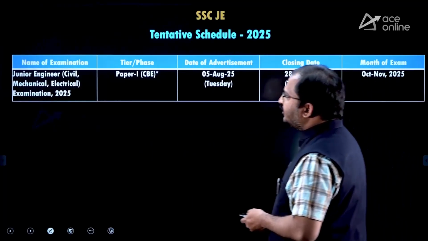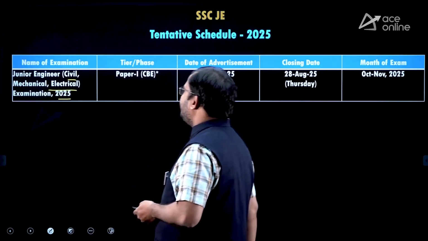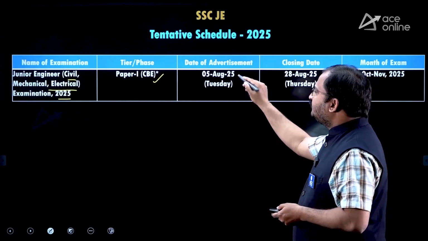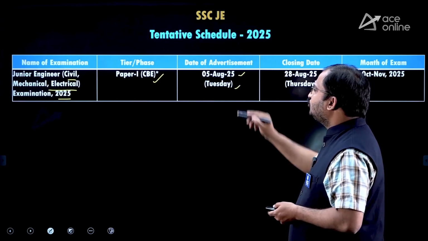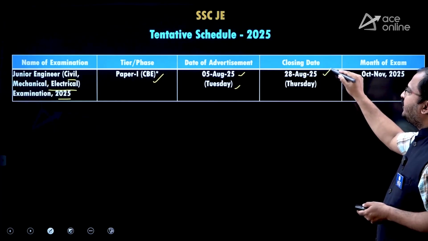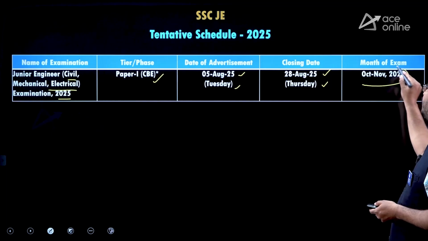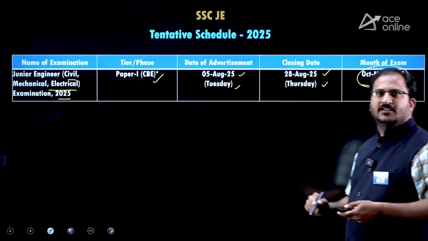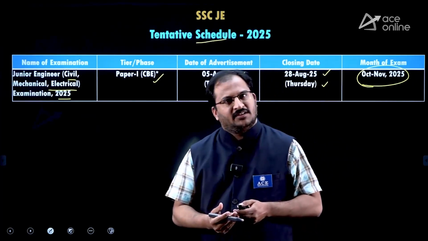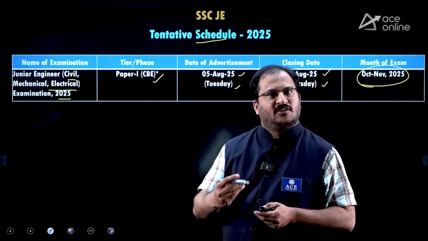Coming to the tentative schedule, Junior Engineer Civil, Mechanical, Electrical Examination 2025, Paper 1 Computer Based Examination. The date of advertisement is 5th August 2025, that is Tuesday, and the closing date of the application form is 28th August 2025, Thursday, and the month of examination will be October to November 2025. So, the month and year of examination is given. This is a tentative schedule, dear students. When the official notification comes out, we will be making a video again for your convenience.